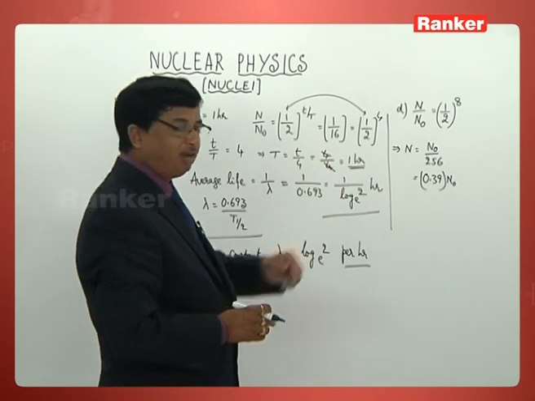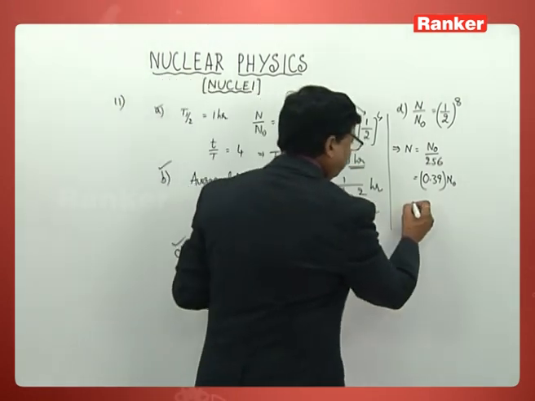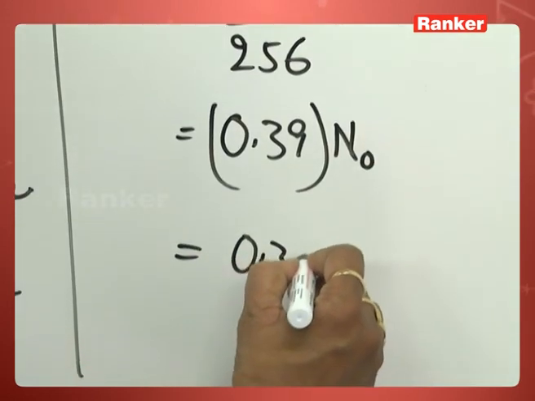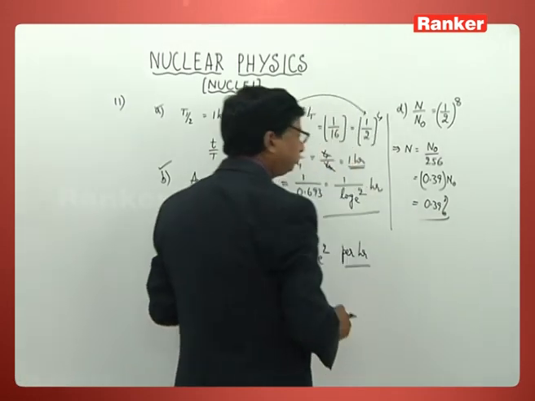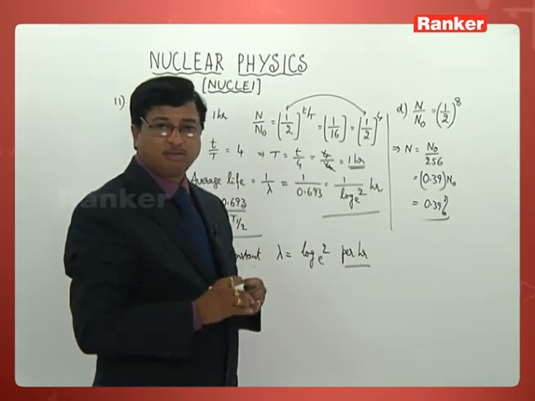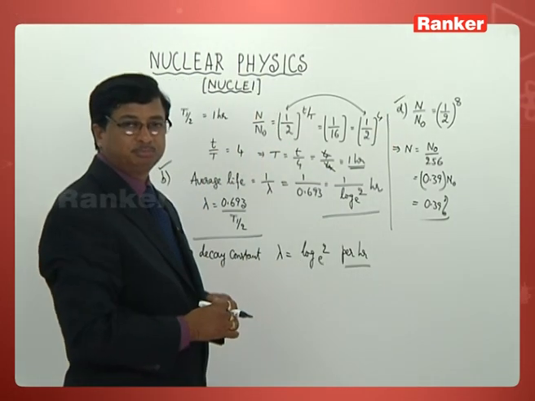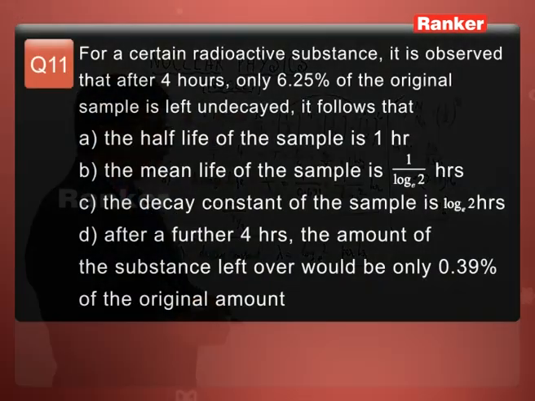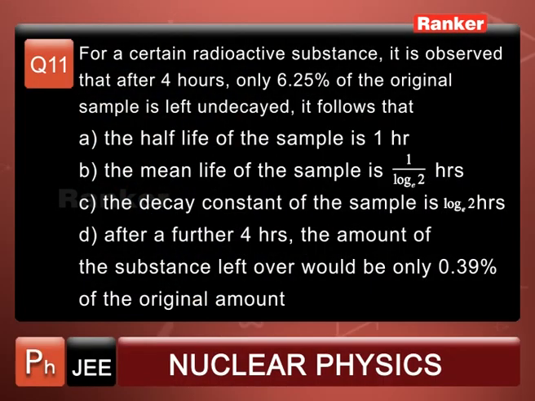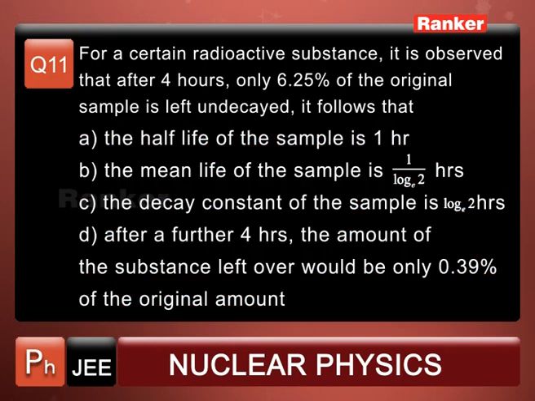That of course you can write as 0.39% of the original amount. So this is nothing other than 0.39%, and that is what has been given there. So you can say the fourth option is also going to be true. The first option is correct, the second is correct, the third is correct, and the fourth is correct. Then what is the right option for us? It is A, B, C and D.